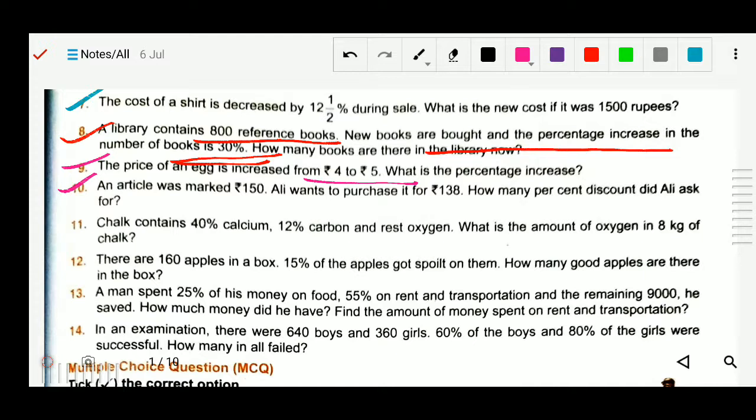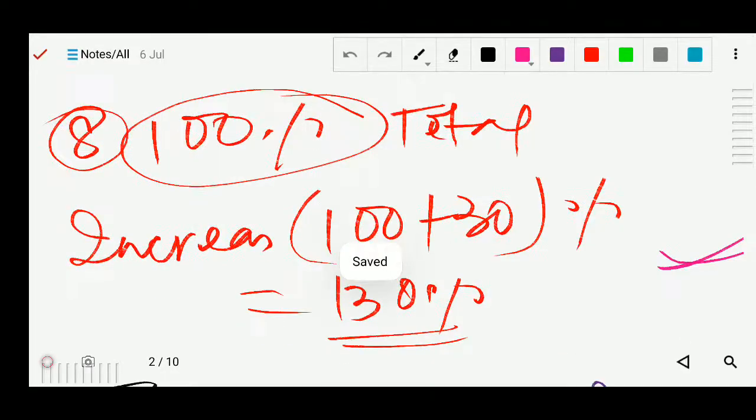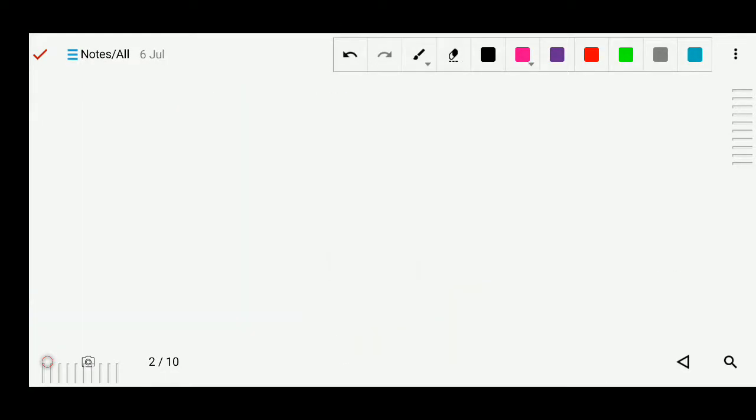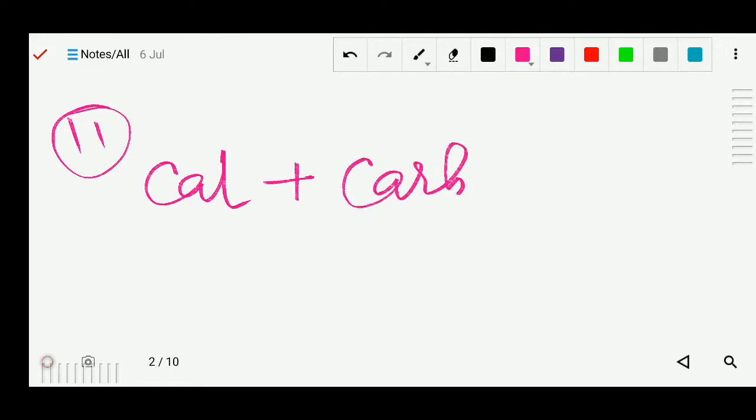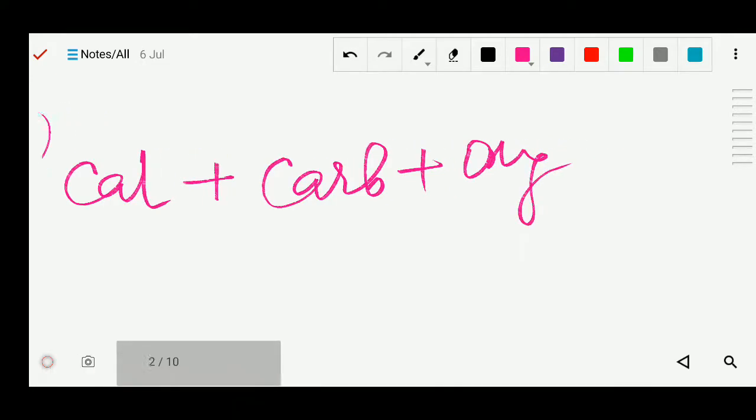Chalk contains 40% calcium and 12% carbon, and the rest is oxygen. What is the amount of oxygen in 8 kg of chalk? So that we will solve. Okay, let's solve this question number 11. What values are given? They have given calcium, plus next is your carbon, and the rest is your oxygen, and that is your total.